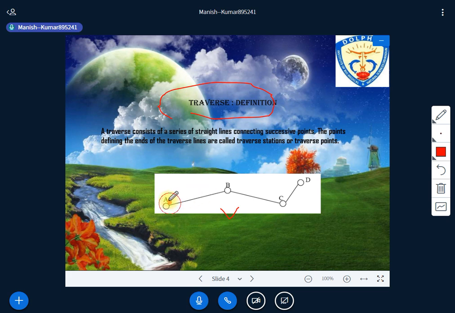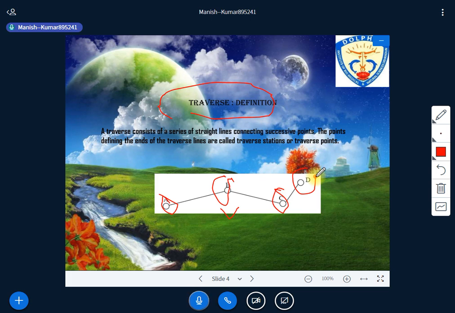You have 4 points, just for example A, B, C, D. These points are called traverse stations or traverse points, right? The straight lines that connect all these points are called the traverse.